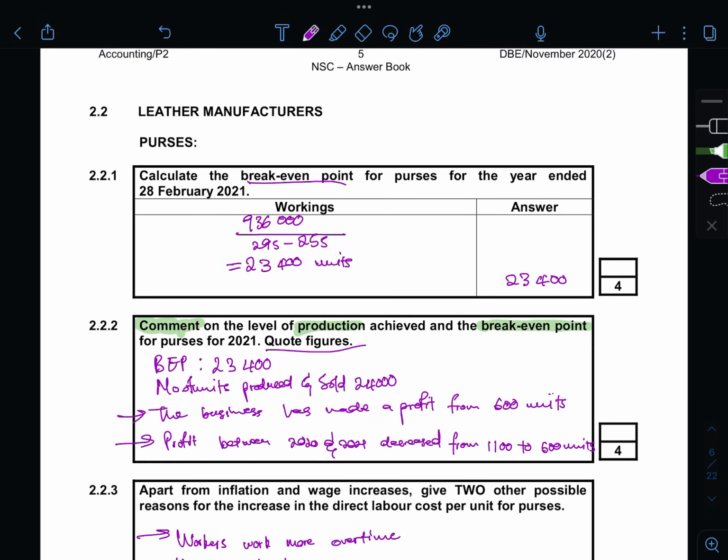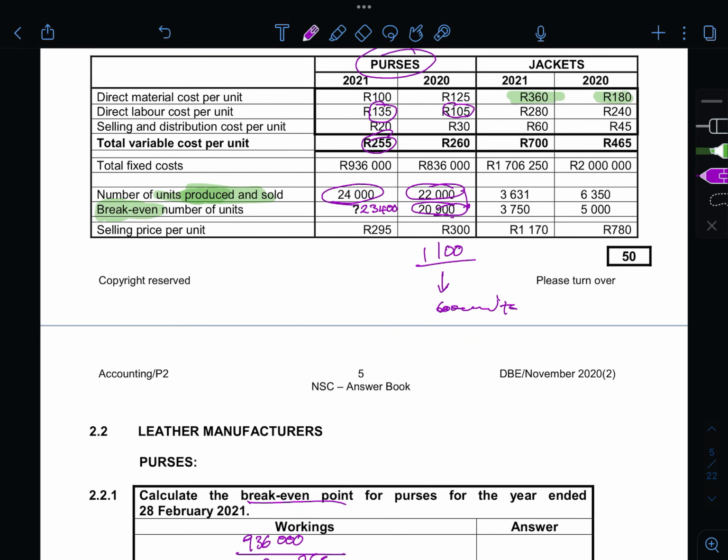These are easy marks that you can just easily grab. So your first price was 780, and your second one was 1170. The original one is 780, so it's 1170 minus 780, over 780.